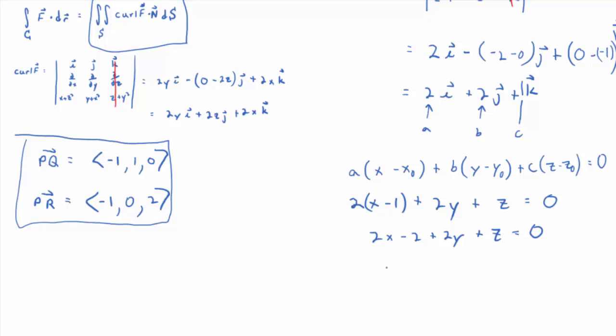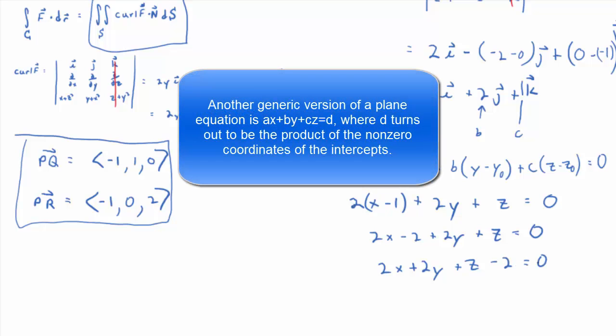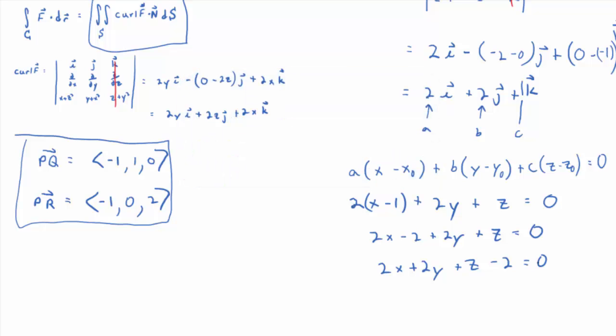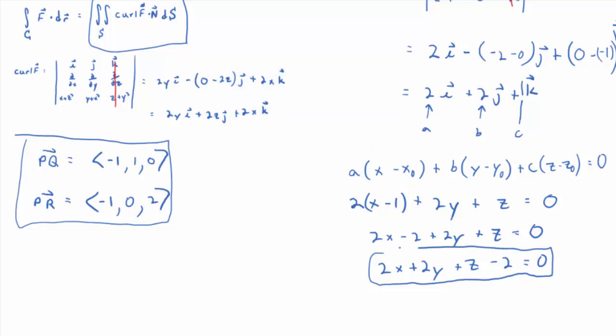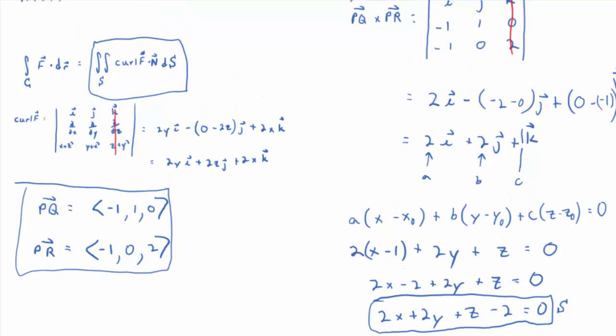I'll just write it as 2x plus 2y plus z minus 2 on the end here equals 0. All I did was switch around that addition or subtraction, adding of a negative, subtraction, right? So, guys, this is our surface S that we are integrating over. Does that make sense? Okay. So then, let me clean things up a bit.